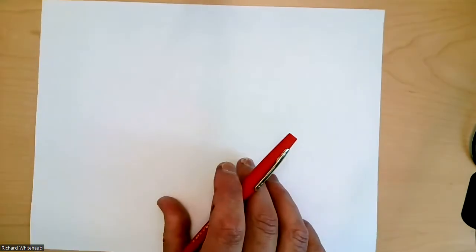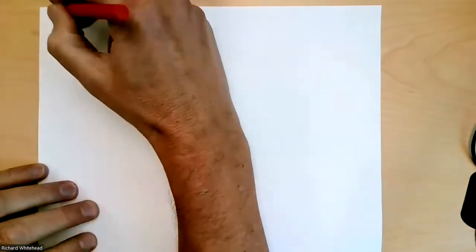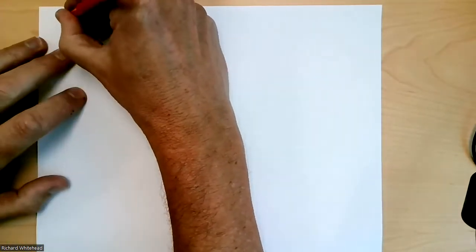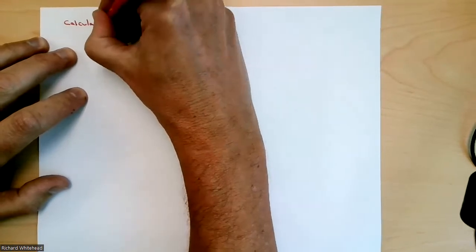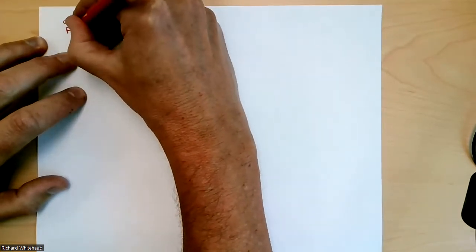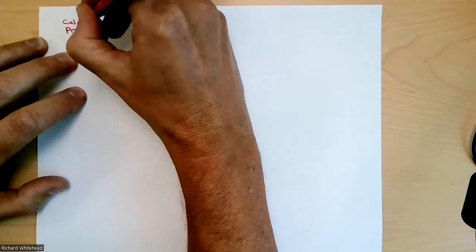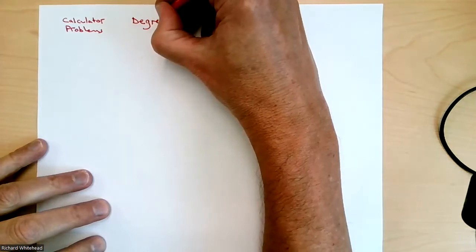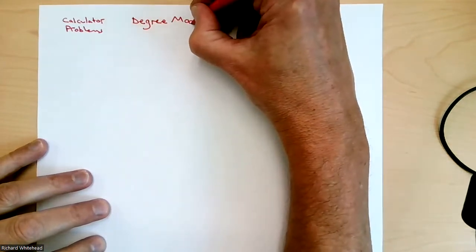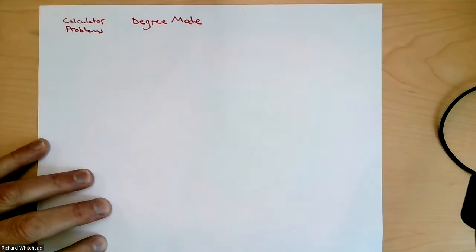Okay, so let's talk about the last material for this particular unit. Now we're going to be able to use our calculators. So these are what we're going to call the calculator problems. And as I said earlier, when we say calculator problems, we mean graphing calculator. All right, so big critical piece of information. We need to be in degree mode on your calculator to do this.